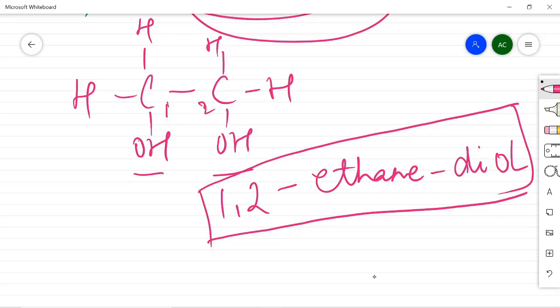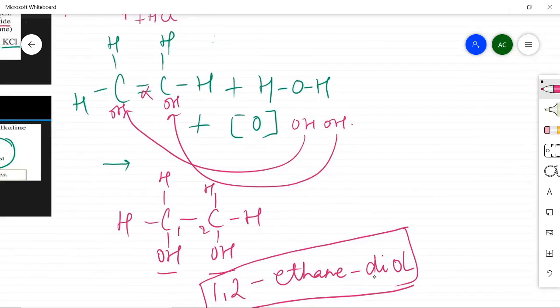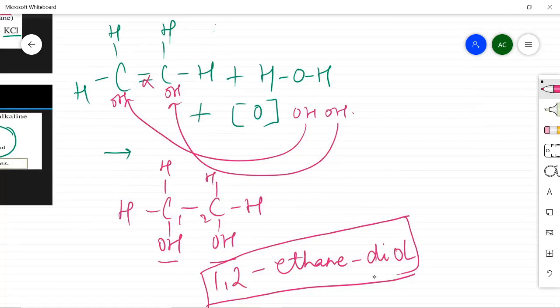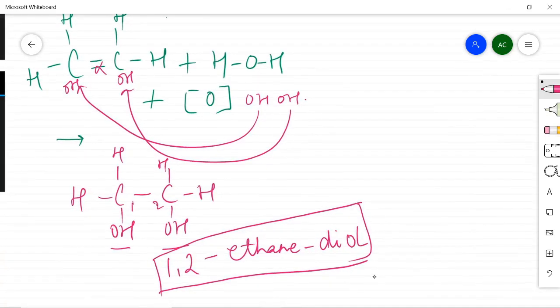So KMnO4 is purple in color, but when KMnO4 is added to ethene, the purple color decolorizes, showing the formation of a single bond from a double bond.